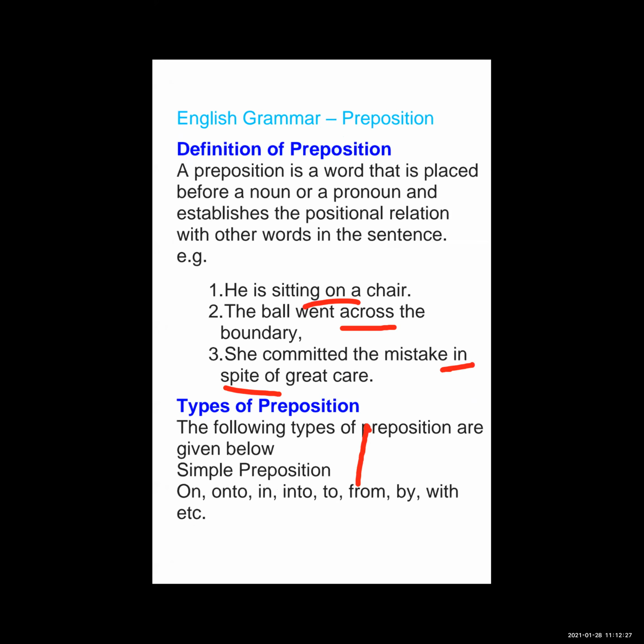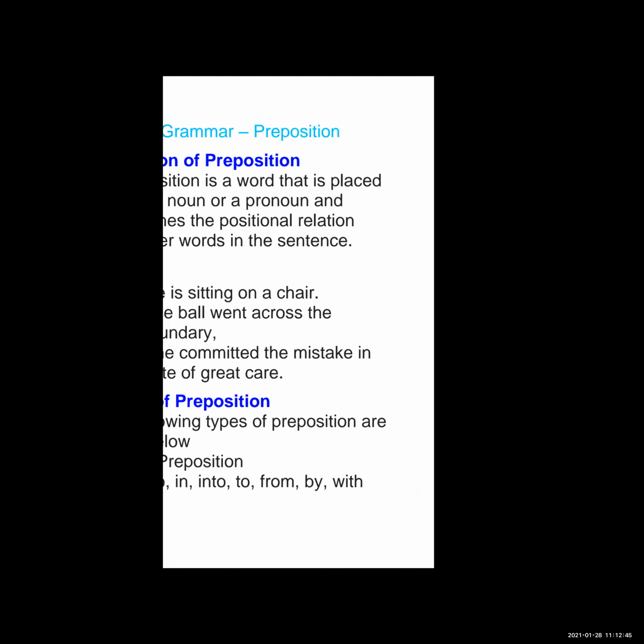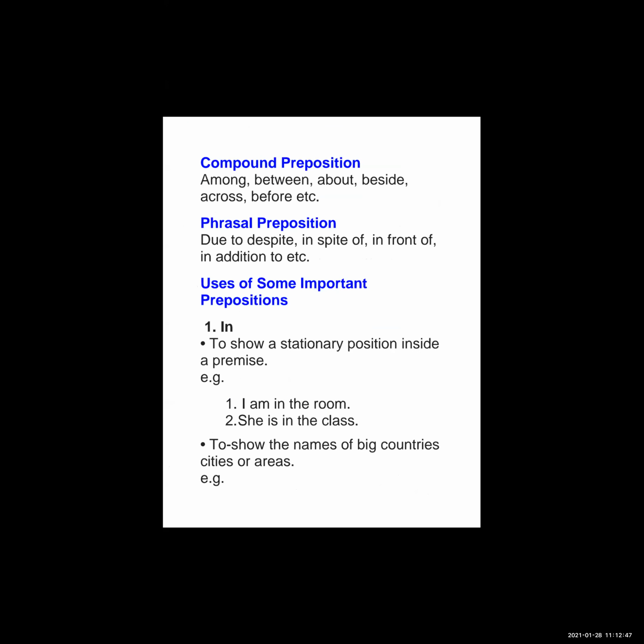Now see types of preposition. Simple preposition: on, onto, in, into, to, from, by. Then compound preposition, I will also explain to you: among, between, about, besides, across, and before. Then phrasal preposition: due to, in spite of. It is a phrase. In front of, in addition to. So these are the phrasal prepositions.